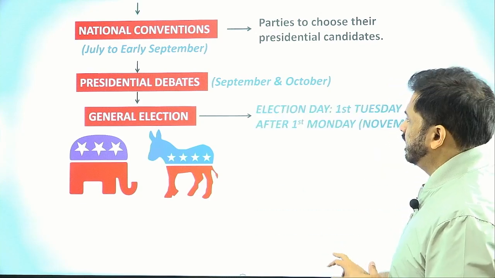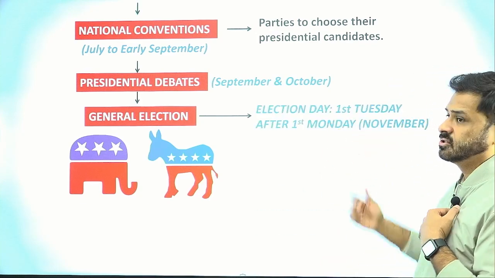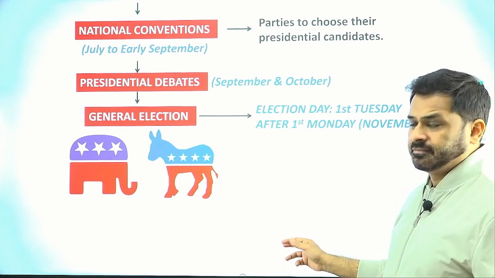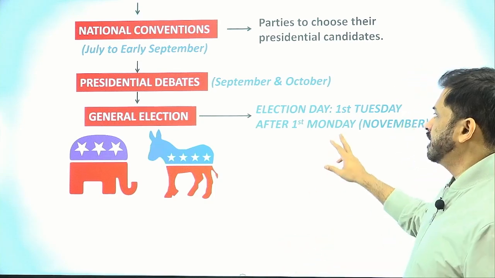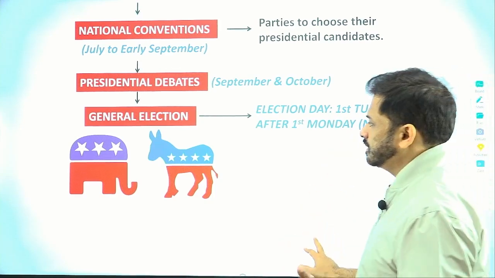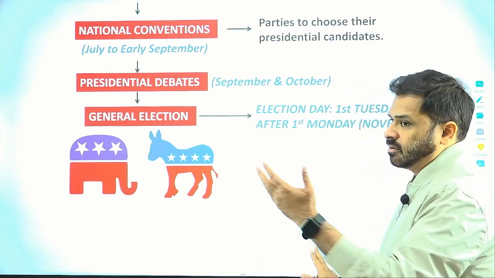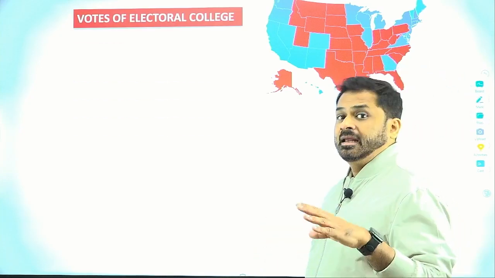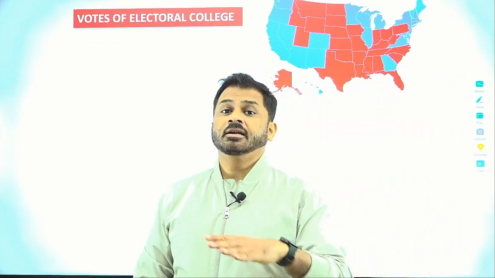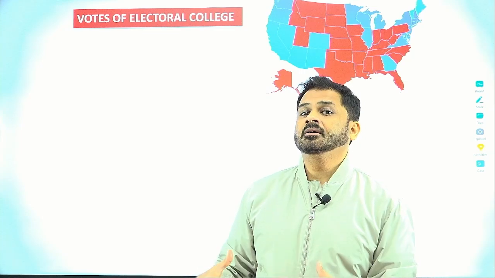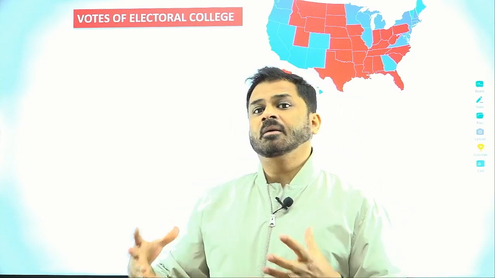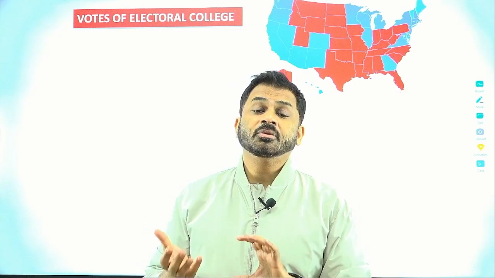So the general election happens on the first Tuesday after the first Monday in November, right? This is the fixed convention: after the first Monday, the first Tuesday that comes, on that day the general election will happen, and people from all across different states are going to give their vote. This will be followed by the voting of the electoral college. Once the people have voted, as I told you, depending upon the votes given to the candidates, every state is going to pick electors, which will form the electoral college.